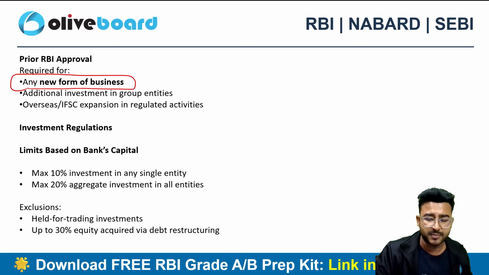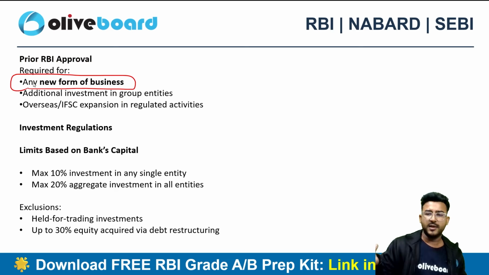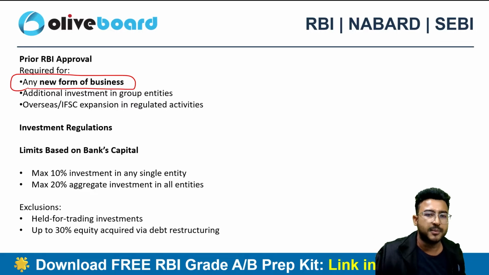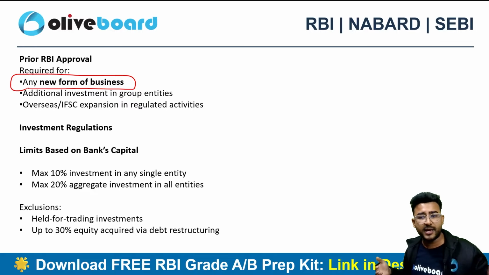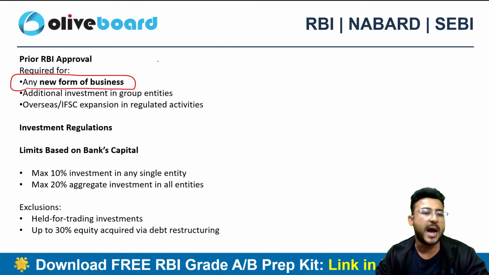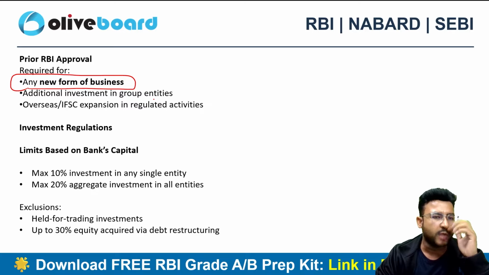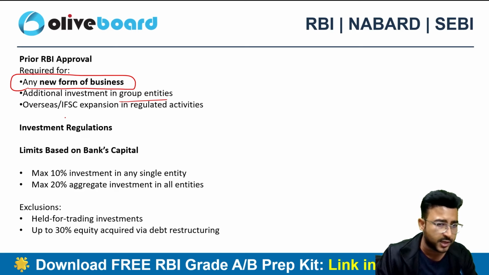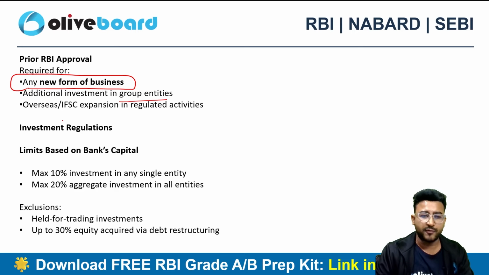Let's suppose HDFC Bank is going to start a new business, maybe in insurance, they are already in insurance by the way, this is just a hypothetical example. Then they need to take the prior approval of RBI. Why? Because they are already a bank, so they have to take fresh approval from RBI, right? Or if they are making additional investment in group entities, then also they need to take permission of the Reserve Bank of India.